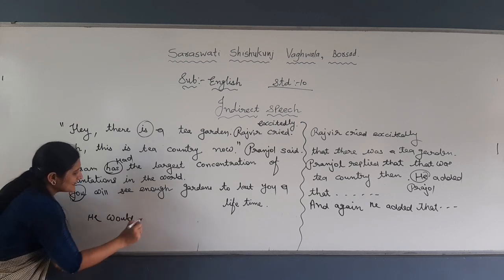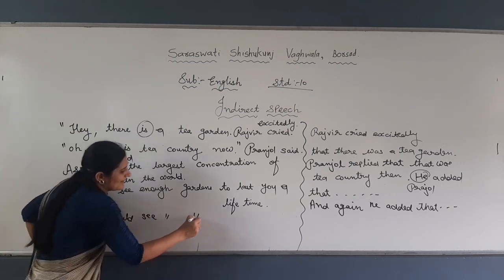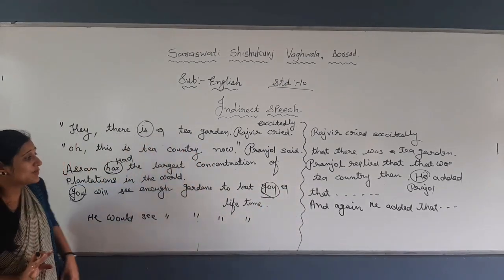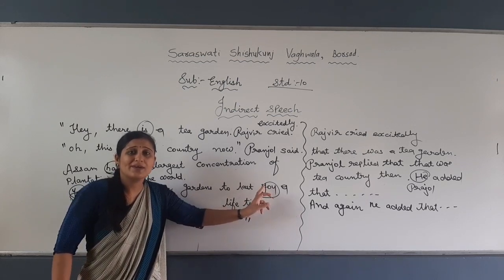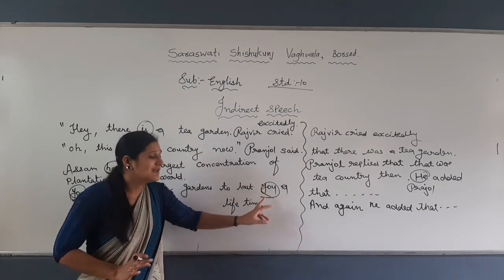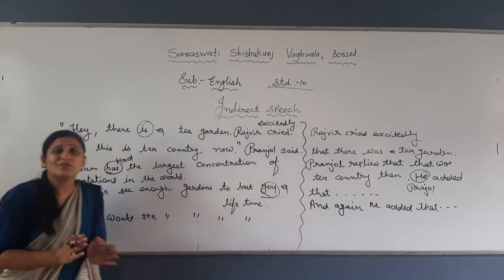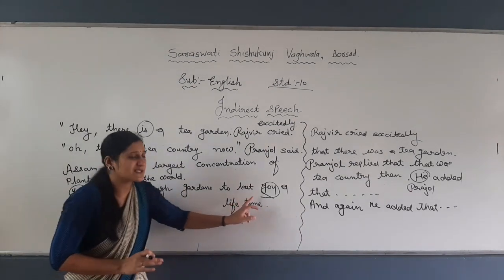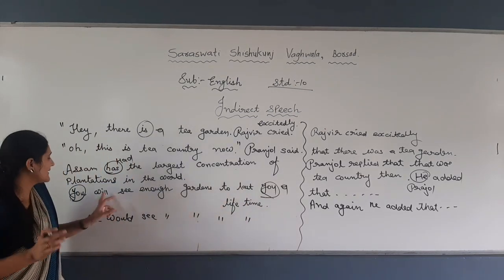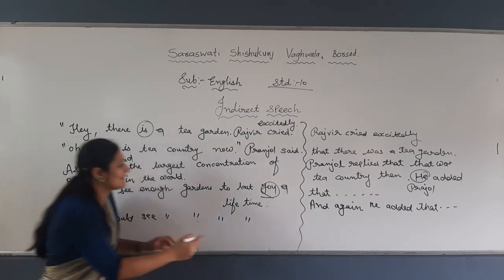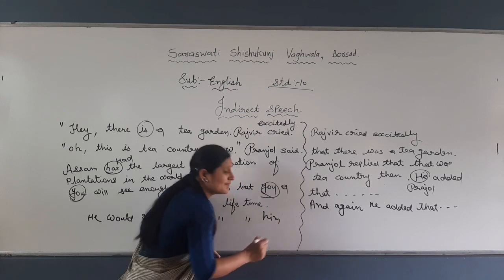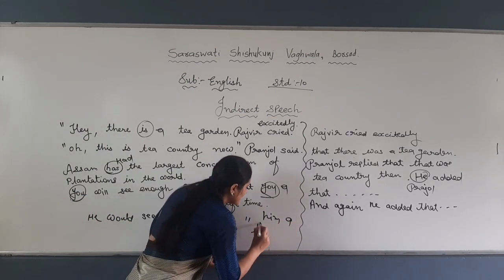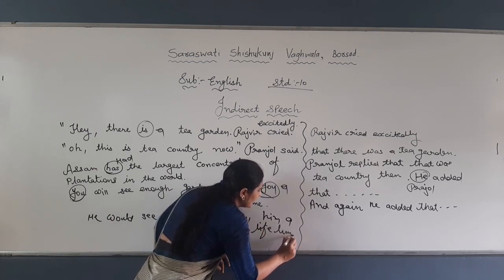He would see enough gardens to last you. Then, as I told you, if "you," "your" or whatever, or he, she comes between, then you will write the third person pronoun. You will not write the first person pronoun. So he would see enough gardens to last. "You": who is the listener again? Rajveer, right? So we will write to last him. We will write him or her. So: to last him a lifetime. See how simple. Nothing is there, right?